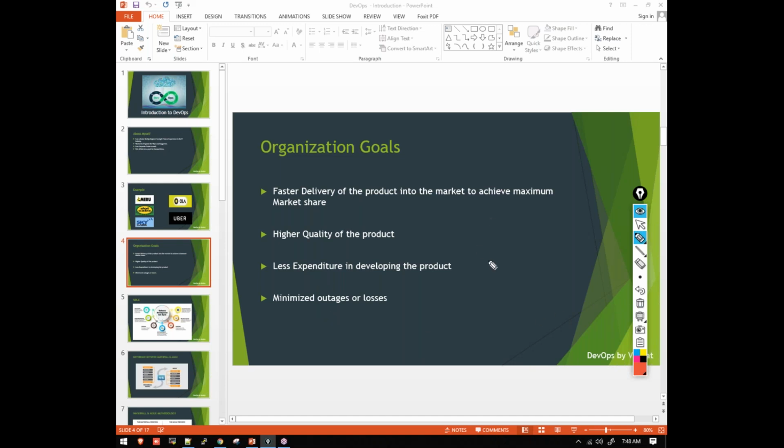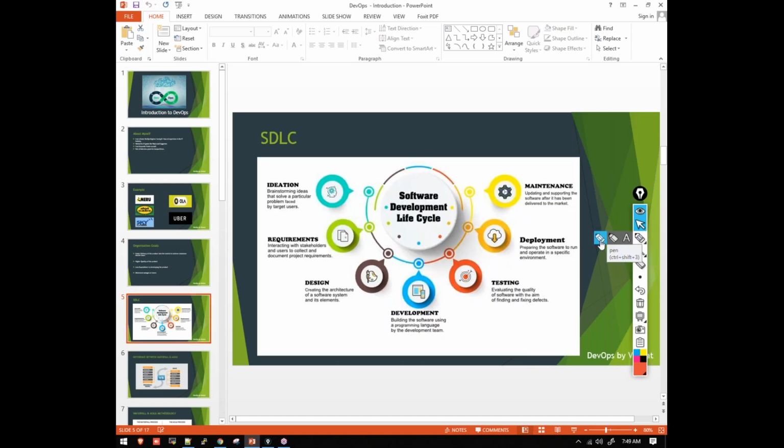Now we have something called software development lifecycle. In every software development, in every project, in every company, wherever the software development is going on, there are different stages involved in software development. So let's try to see what those software development stages are. We have something called software development lifecycle. In short, we call it SDLC. Whenever a company is trying to develop a software or product, what are the stages involved? The first stage is, first the idea is taken. How to develop that software, how to develop that product.